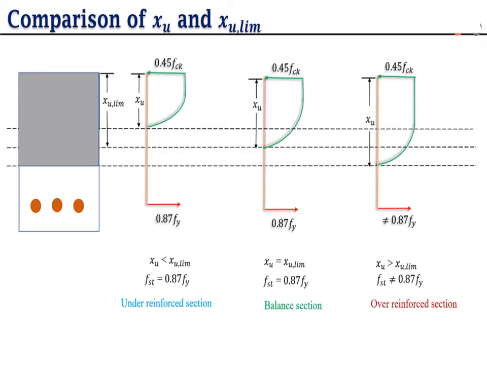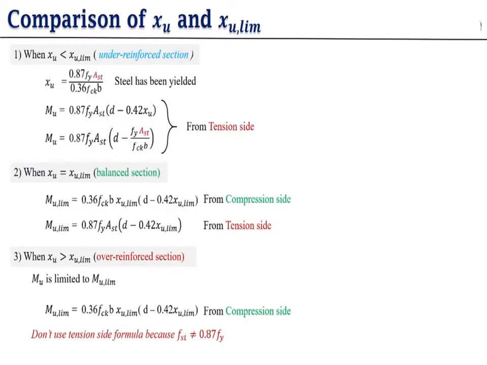These are the sections which we find with the help of this comparison of xu and xu limit. Now we have found the equations for the moment of resistance for balanced, under and over reinforced sections. So these are the formulas which we use for finding the moment of resistance in case of under reinforced section, balanced section and over reinforced section.